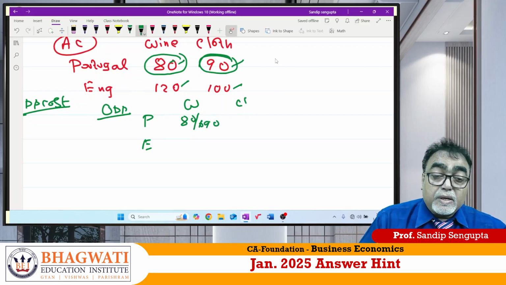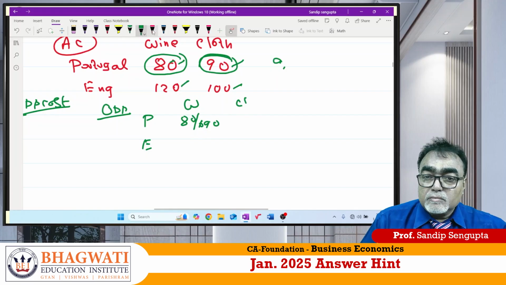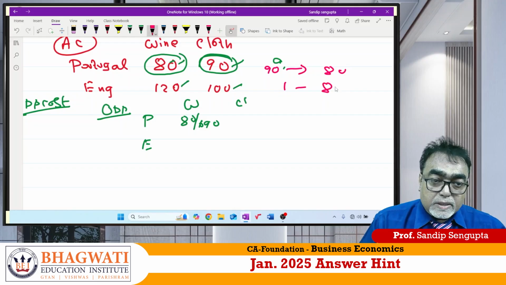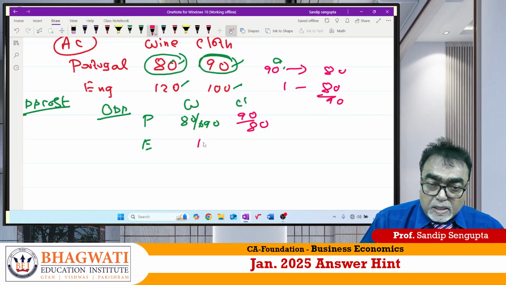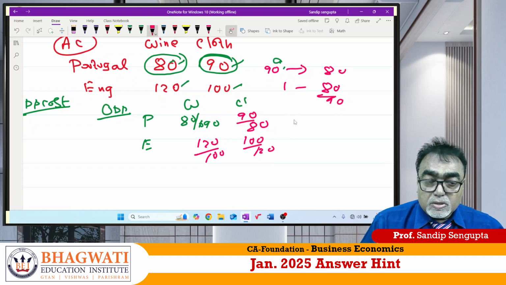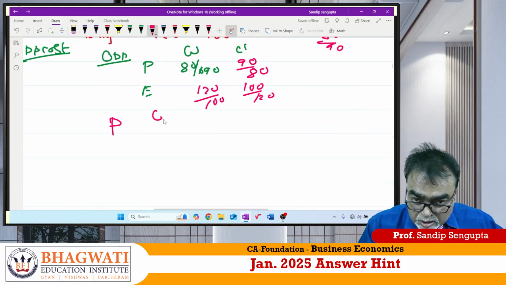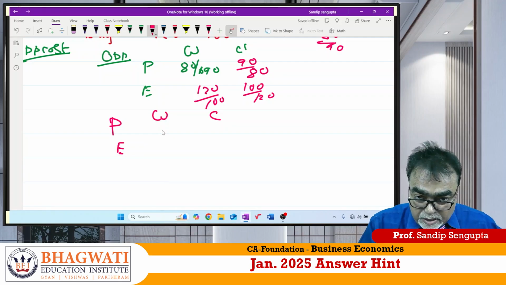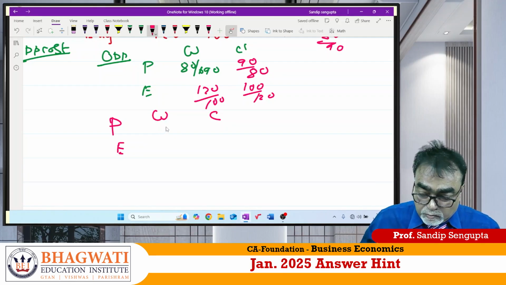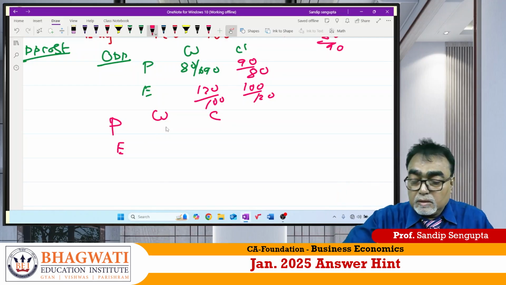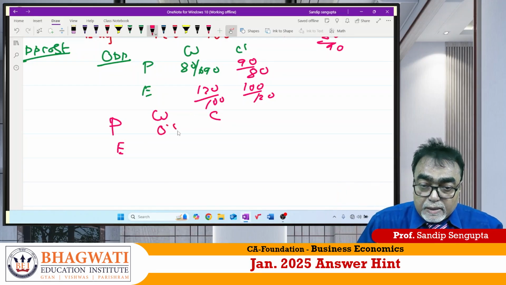Why? Because 90 units is foregone for 80 units. For 1 unit it is 80 by 90. This way it is 90 by 80. Here it is 120 by 100. It is 100 by 120. So opportunity cost table, how much is it coming? Portugal wine cloth, England wine cloth, 80 by 90 comes to 0.89.